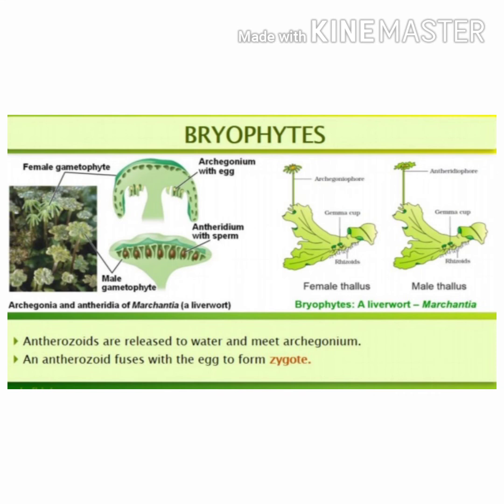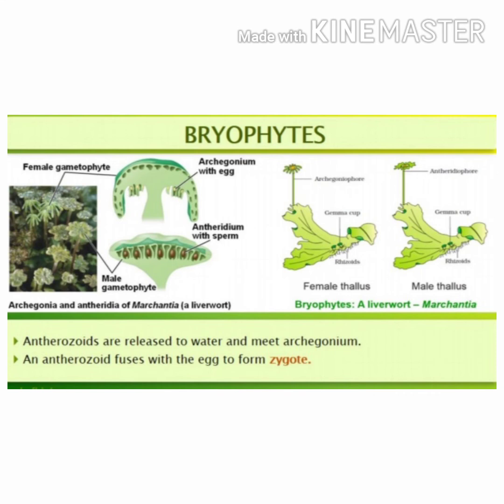We have already studied Chara. Are you remembering? Chara is an example for an algae that bearing both male gametes and female gametes on the same plant. So that plants are said to be monoecious.